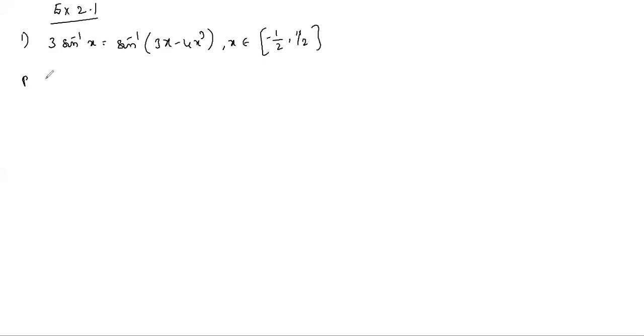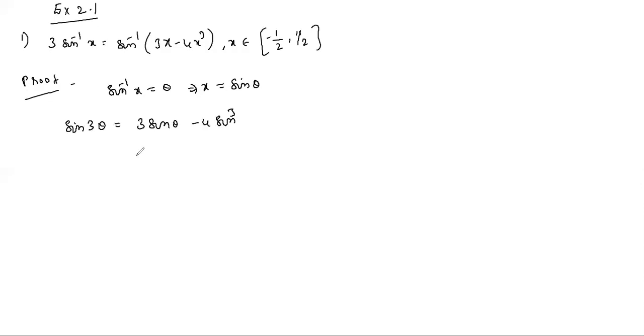To prove this theorem, let sin inverse x equal theta, so x equals sin theta. Take sin 3 theta, which equals 3 sin theta minus 4 sin cubed theta. So this equals 3x minus 4x cubed, which is sin 3 theta.